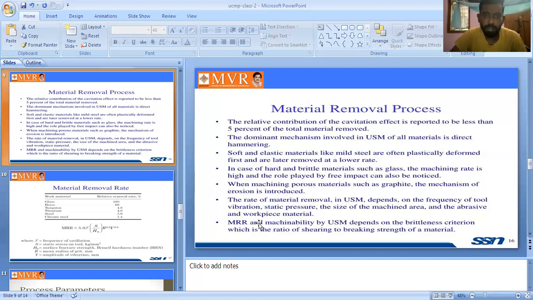The MRR and the machinability by USM depend on the brittleness criterion, which is the ratio of shearing and breaking strength of the material. MRR and machinability by USM depend on the brittleness criterion.